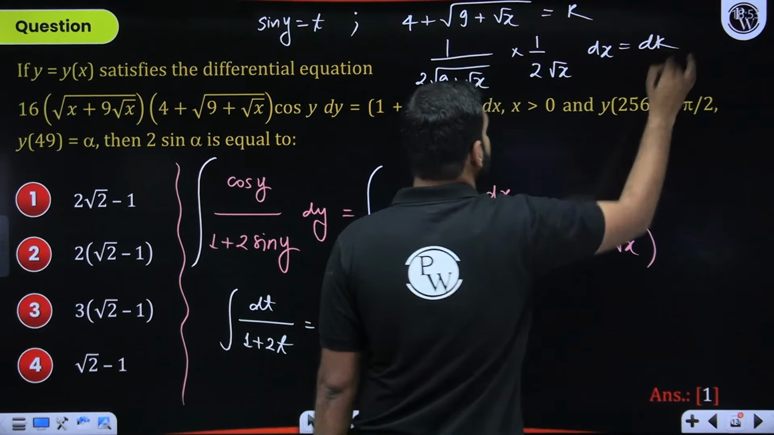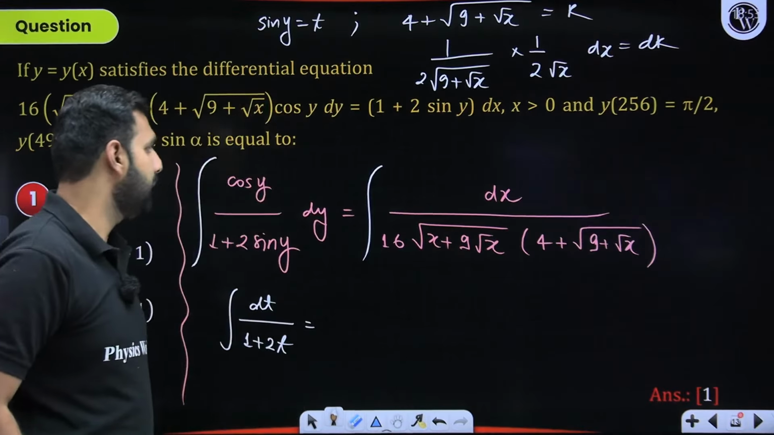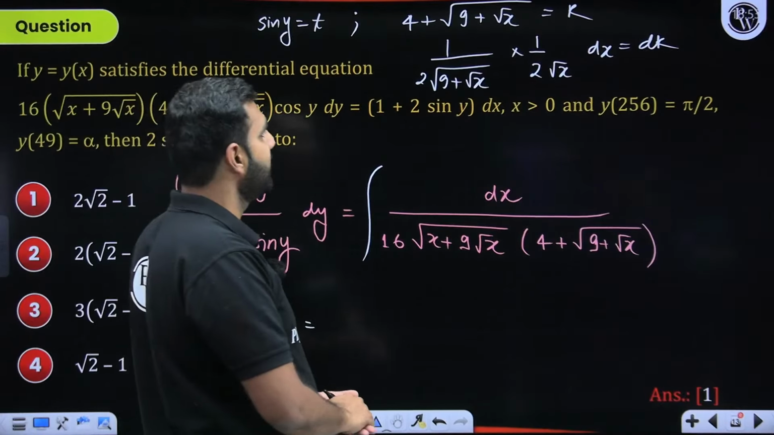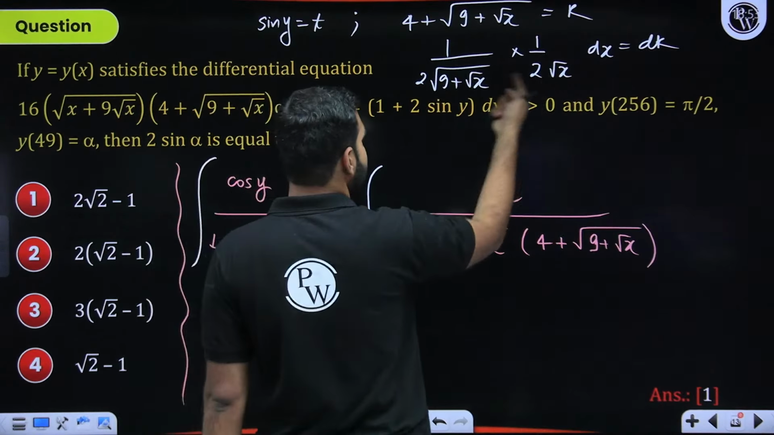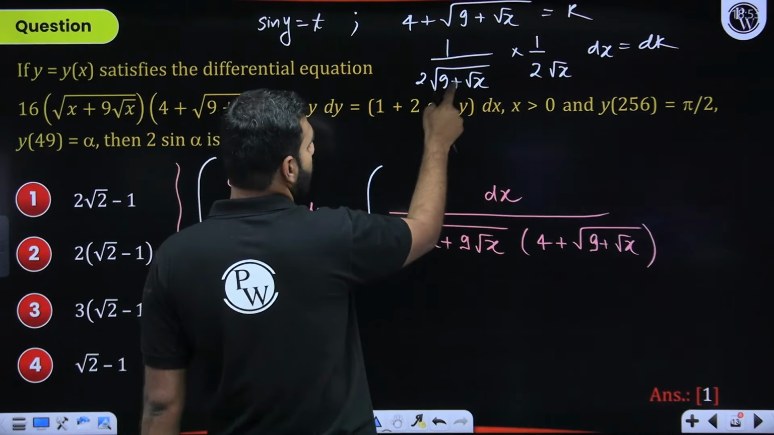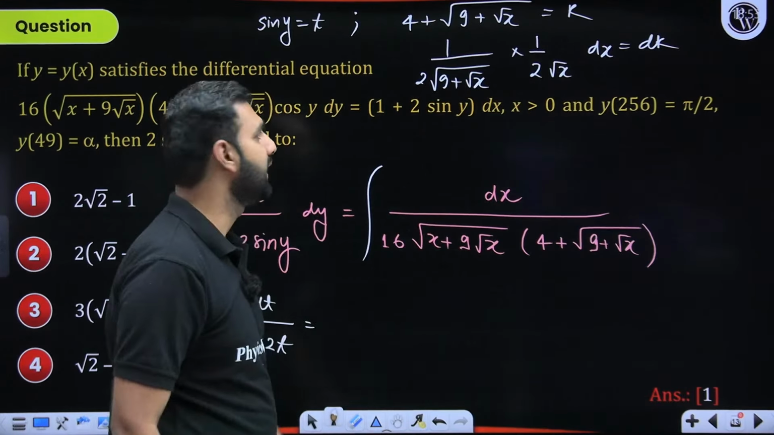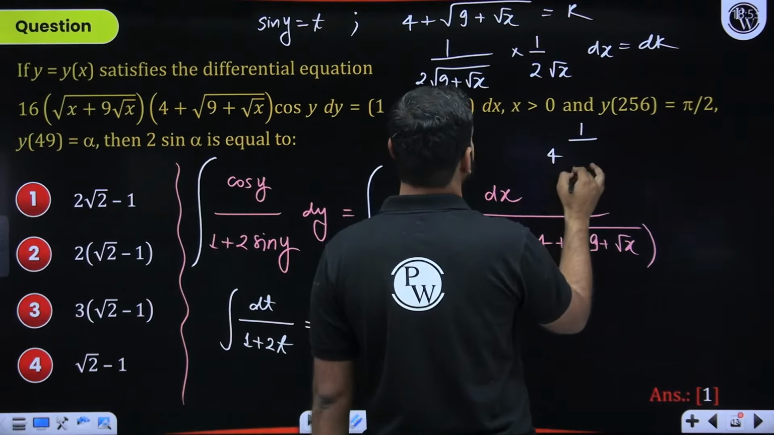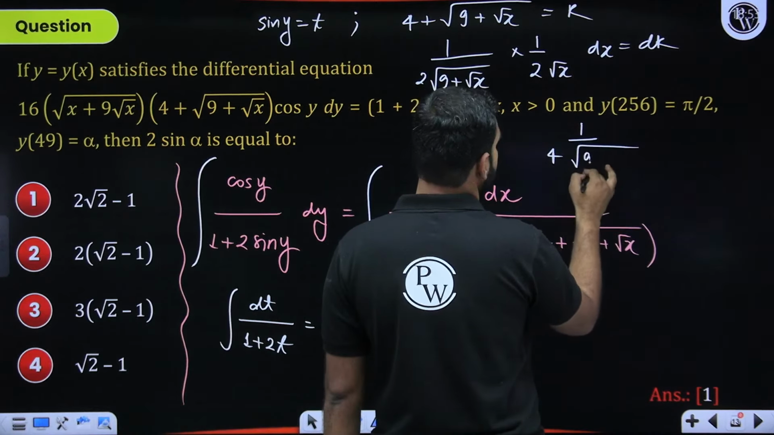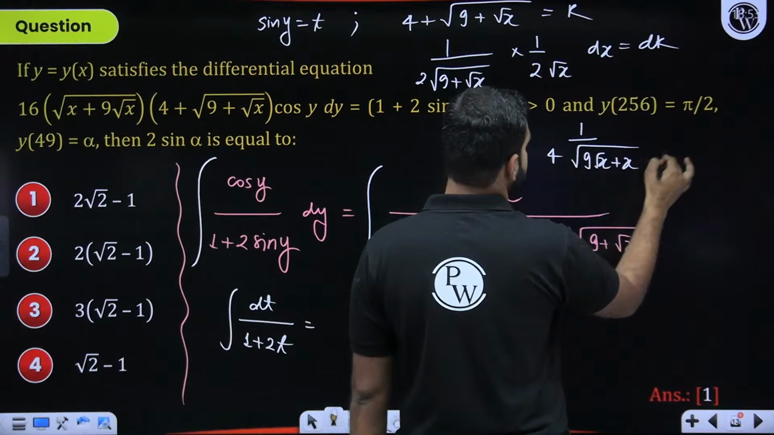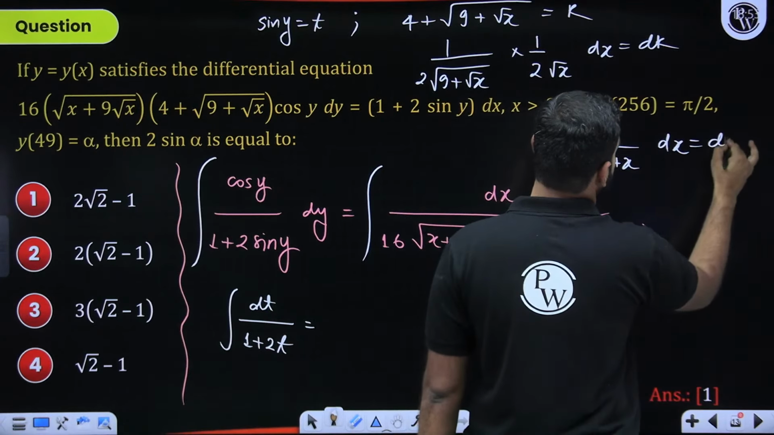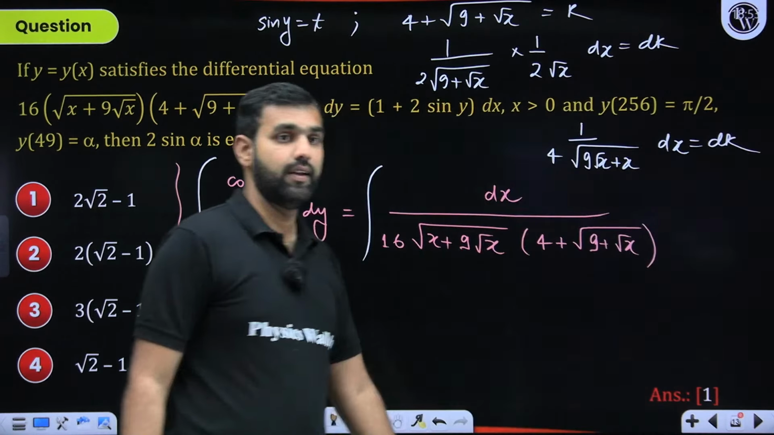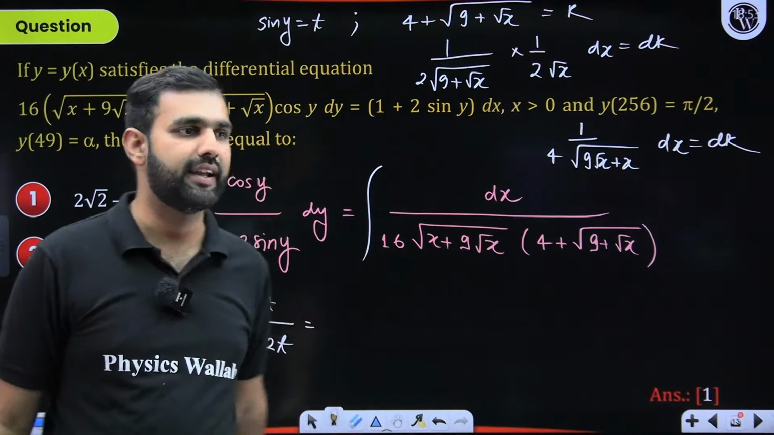Sir, what have you attained by doing so? Have some patience here. What do I mean by having some patience? So when you push this root x inside, this makes it 9 root x plus x. That's exactly what we have attained. So here, this clearly looks like 1 by 4 times under root over 9 root x plus x dx is equal to dk. So I think our job is done completely and absolutely on the right hand side as well.